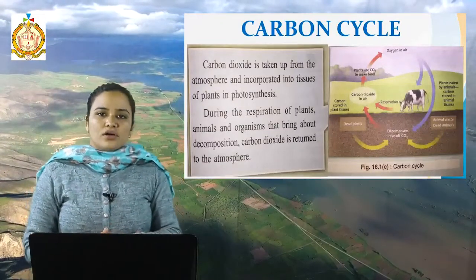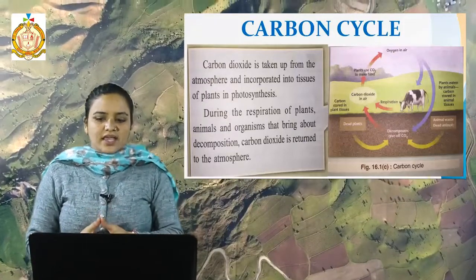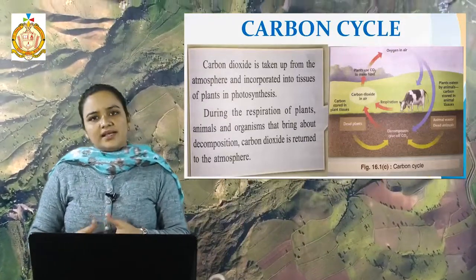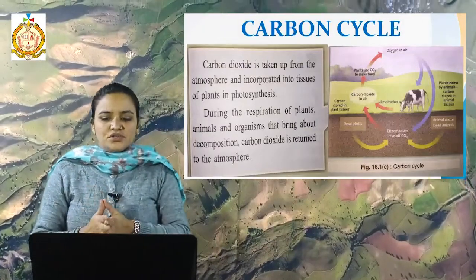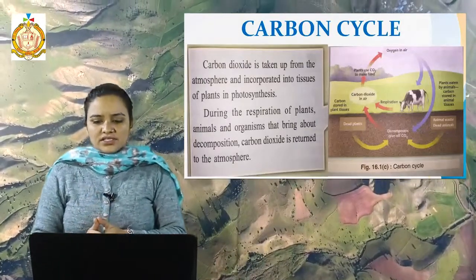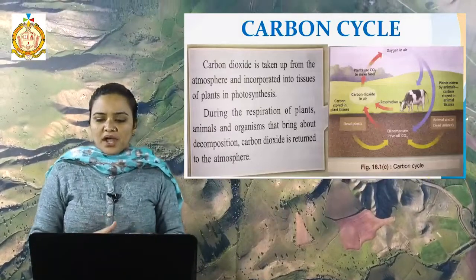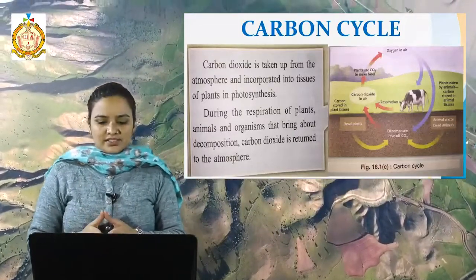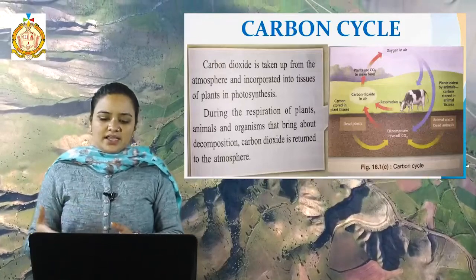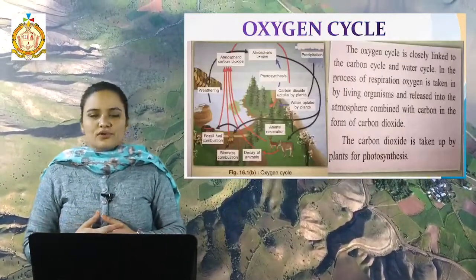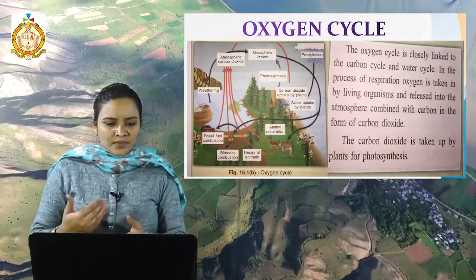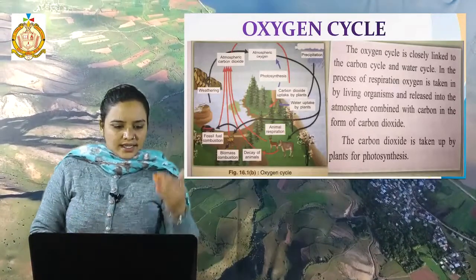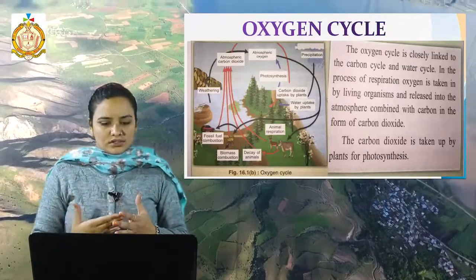Then next one is the oxygen cycle. The oxygen cycle is closely linked to the carbon cycle and water cycle. Both are connected with it. In the process of respiration, oxygen is taken by the living organism and released into the atmosphere, combined with carbon in the form of carbon dioxide. And the carbon dioxide is taken up by the plants for photosynthesis, as they make food by absorbing carbon dioxide. So atmospheric carbon dioxide goes into the atmosphere, atmospheric oxygen.